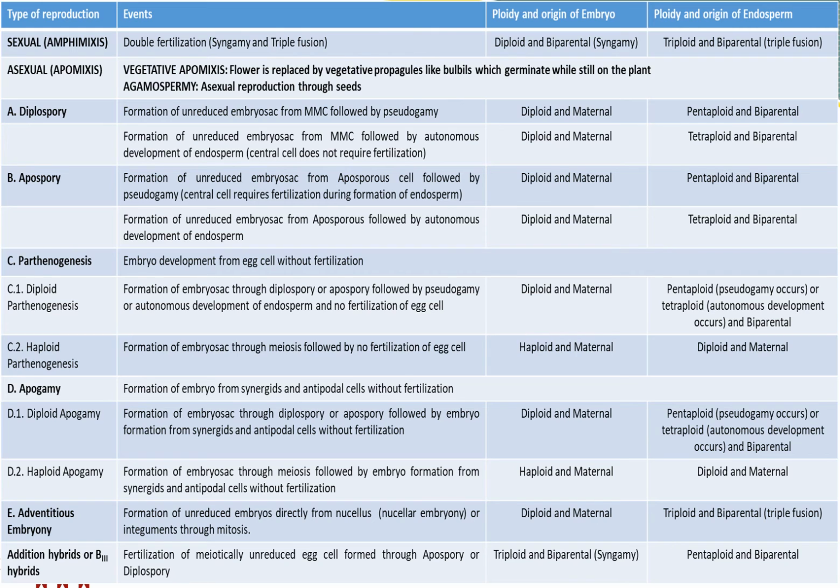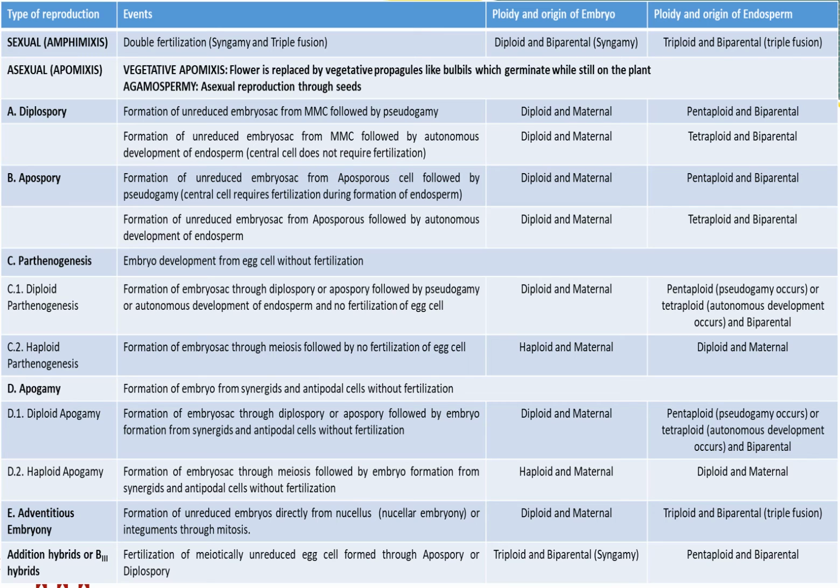And the endosperm will always be pentaploid as a result of the triple fusion, that is in case of pseudogamy. But if there is no pseudogamy, this means no fertilization has occurred, so the endosperm will remain tetraploid in all of these cases. So when autonomous development occurs, it will be tetraploid. When there is pseudogamy, then it is pentaploid. So this is the common case.